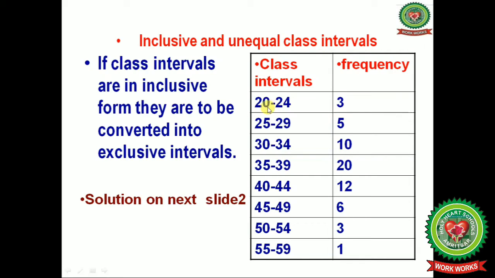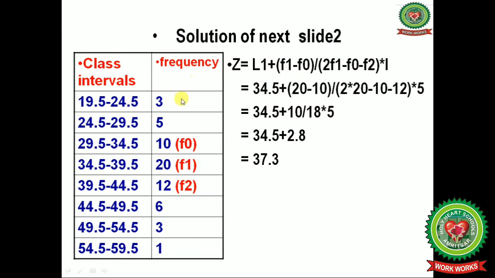Now we will discuss inclusive and unequal class interval. Here it is 20 till 24, then 25 till 29, then 30 till 34, then 35 till 39, 40 till 44. This is your inclusive series. Now firstly we will convert this inclusive series into the exclusive series. See here, from the lower limit we have to deduct 0.5 and to the upper limit we have to add 0.5. So our exclusive series will be ready in this way.